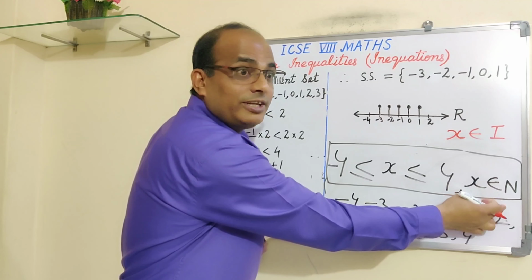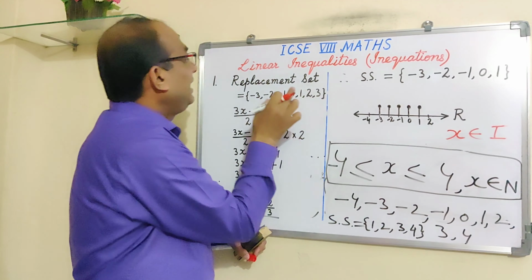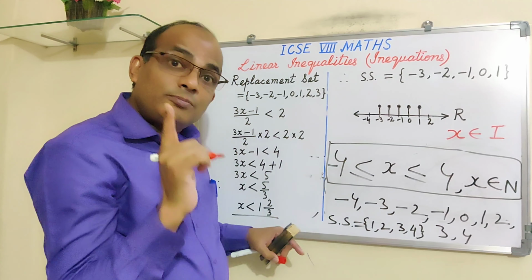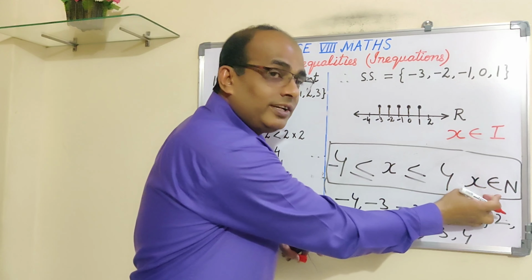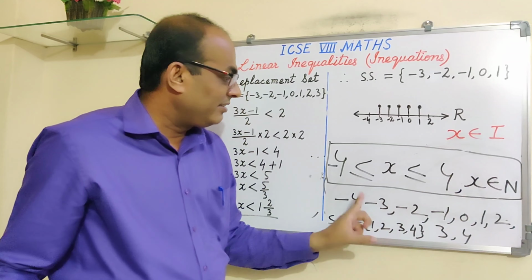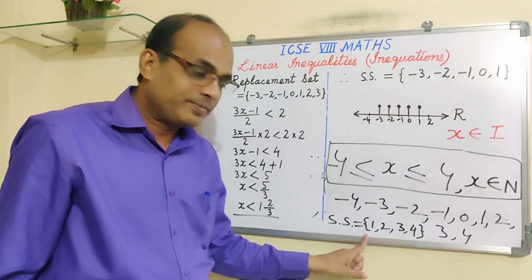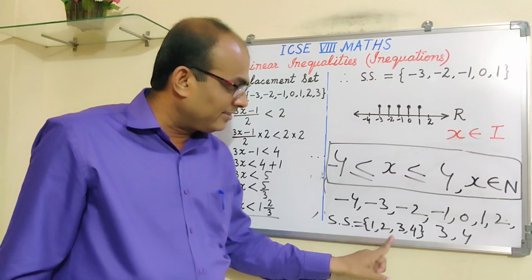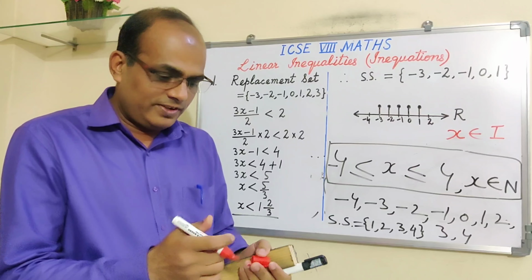Either like this the condition will be given, or like this a replacement set will be given. So if the replacement set is given, then you have to take all those values of x which are here, or if like this the condition is given, then you have to see whether the number which you are going to take is satisfying the given condition or not. For example, in this case, x is an integer. They all are integers. So in this case, the solution set will be, of course, within the curly bracket. So you start from here, -4, -3, -2, -1, 0, 1, 2, 3, 4. Like that. Got it?